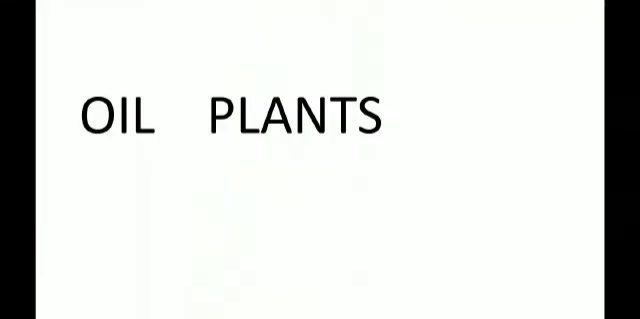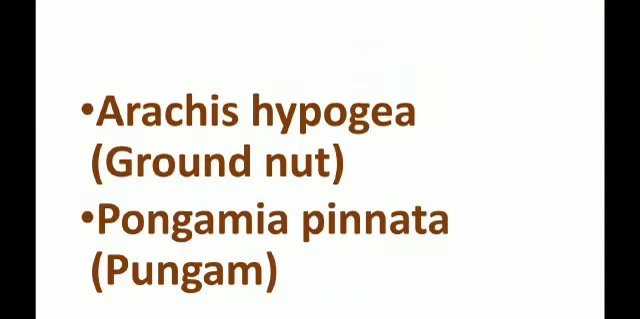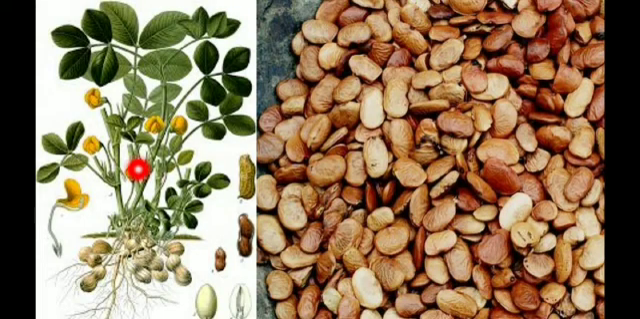The next one is oil plants. In these oil plants we can see two plants. One is Arachis hypogaea, shortly we call it groundnut, and Pongamia pinnata, pungam in Tamil. In both plants the useful part is the seeds. The oil extracted from the seeds is edible and used for cooking.